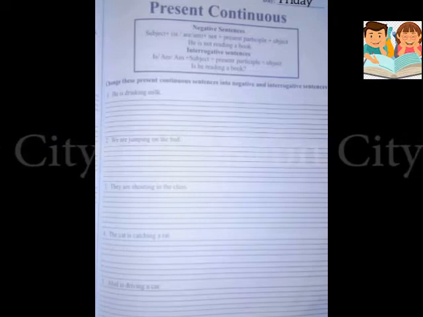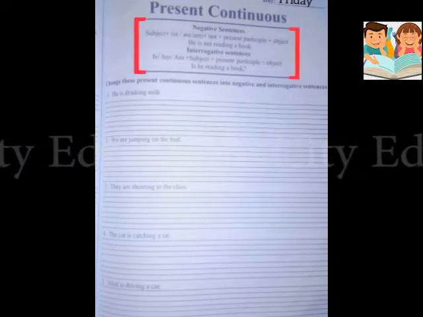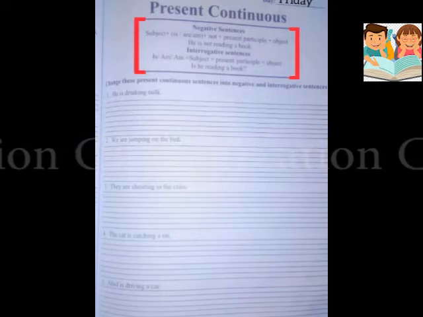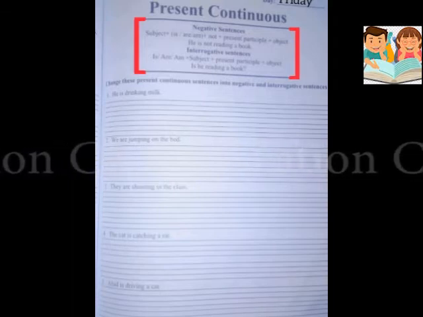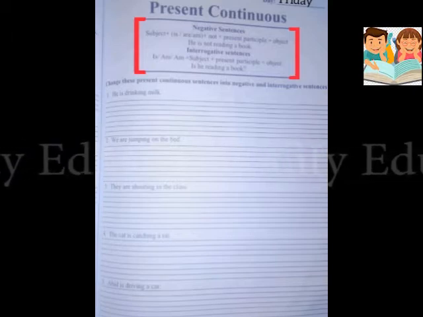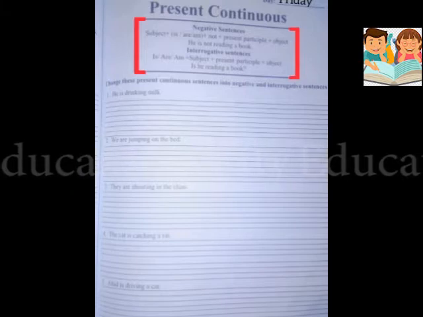Mention the date and day of today. Present continuous. So today we will see the negative and interrogative sentences. And what is the negative sentence? How can we make it? Yes, by adding not between the be verb and the main verb, like subject plus is, am, are, which is a be verb, plus not plus present participle, which is the main verb, plus object.